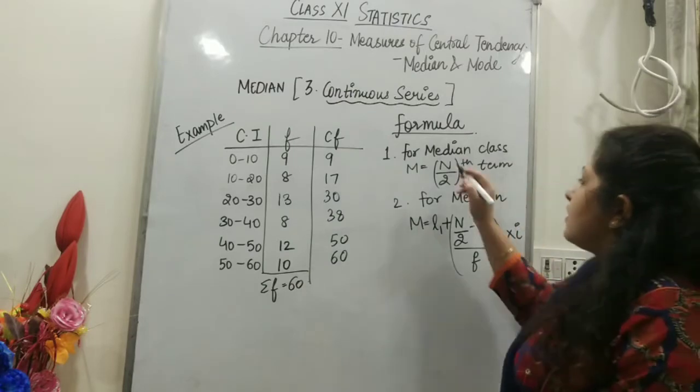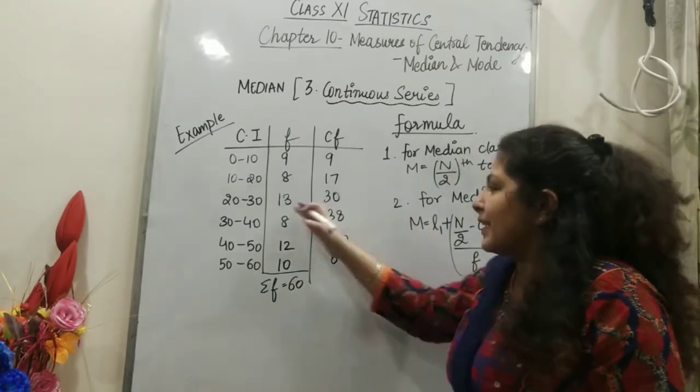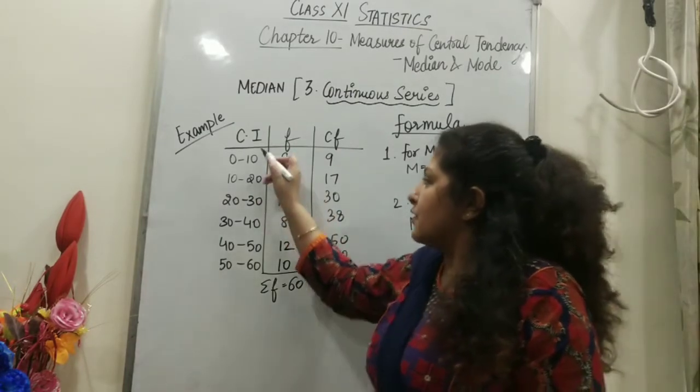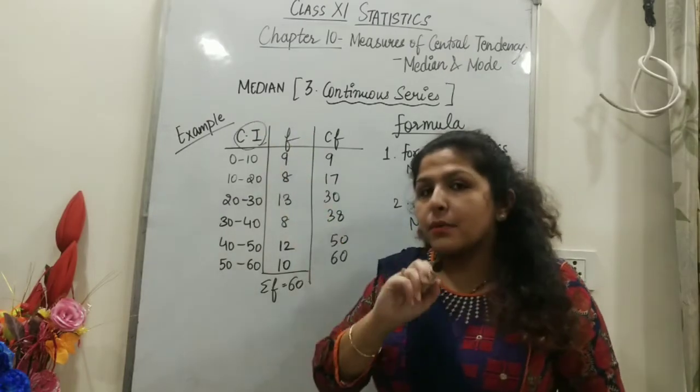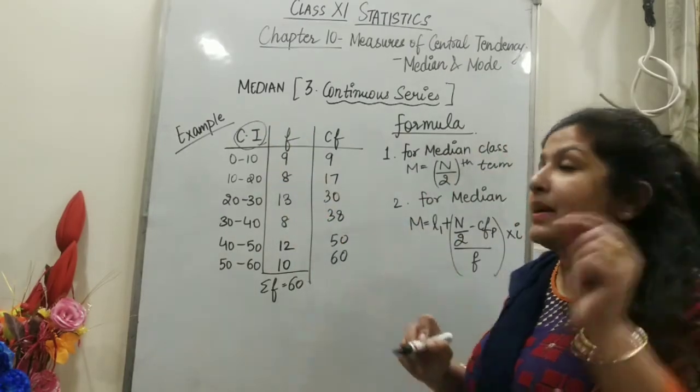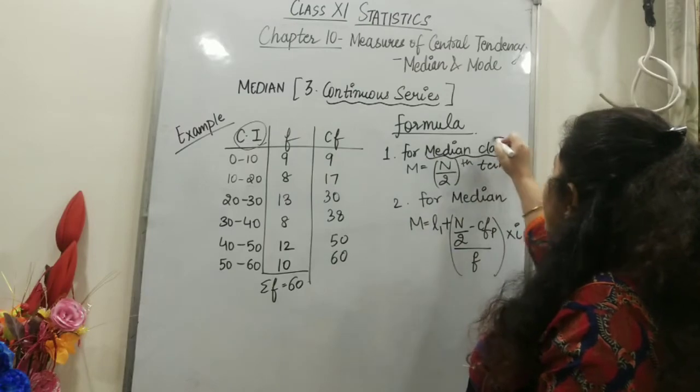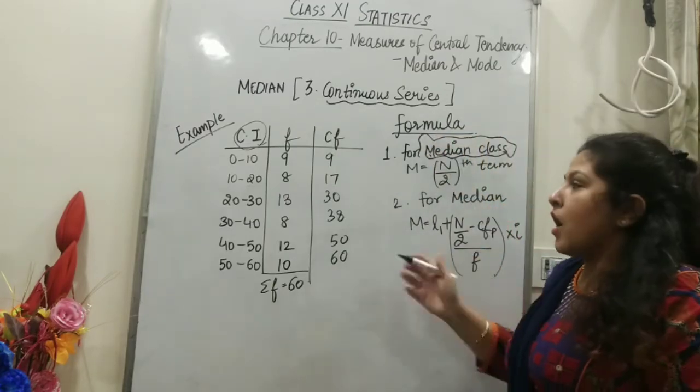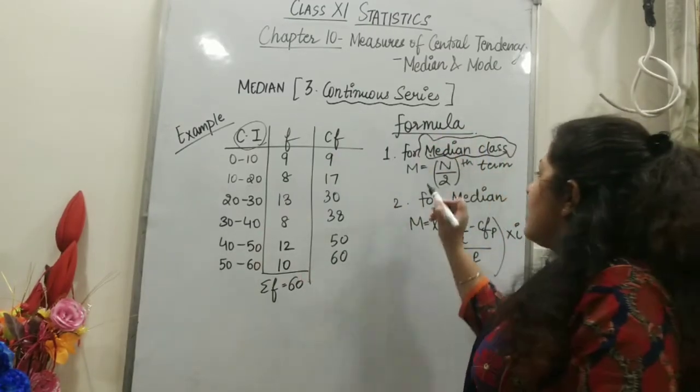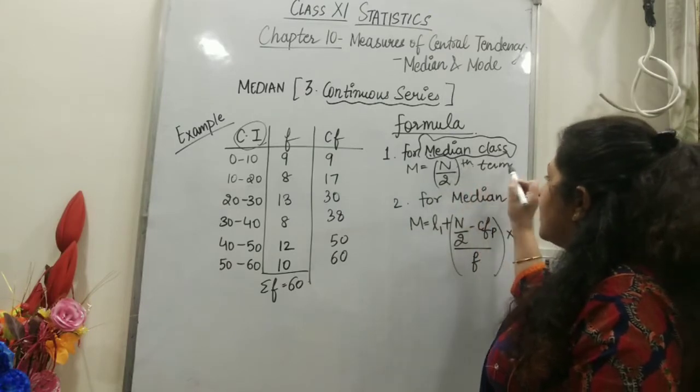So what is the formula actually? Now we cannot directly calculate median because we are not given x values. We are given class intervals. We can only find the median class. So how will the median class be found? We'll first calculate the n by 2th term.